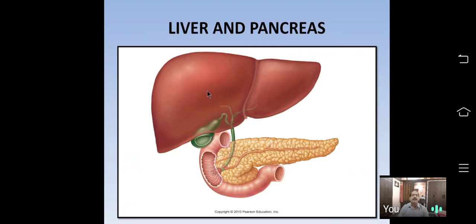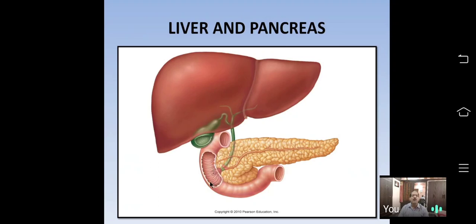This gland, the liver, secretes bile juice. Per day, it secretes 800 to 1000 ml of bile juice. This is the duodenum. What is the duodenum? The first part of the small intestine is called the duodenum.